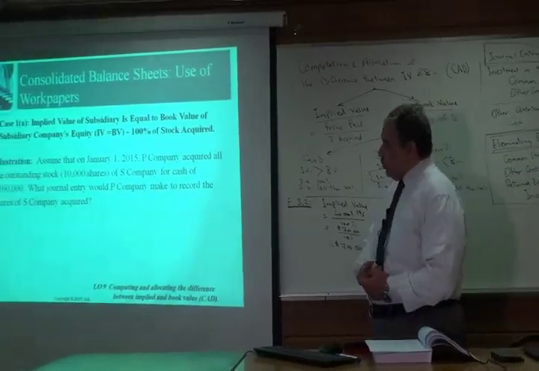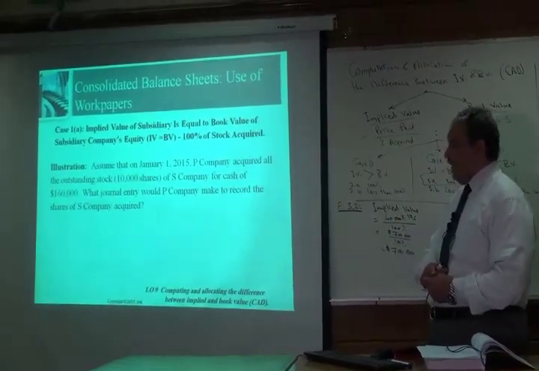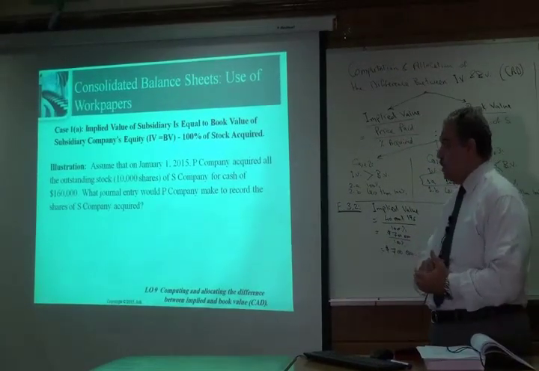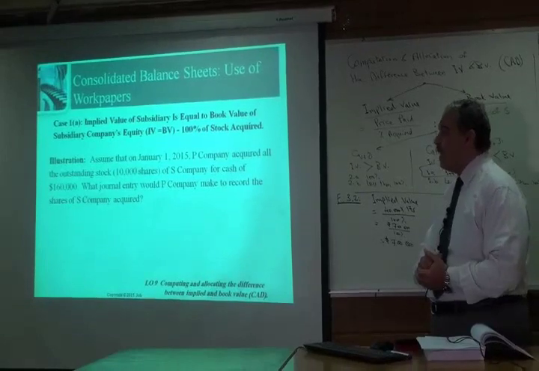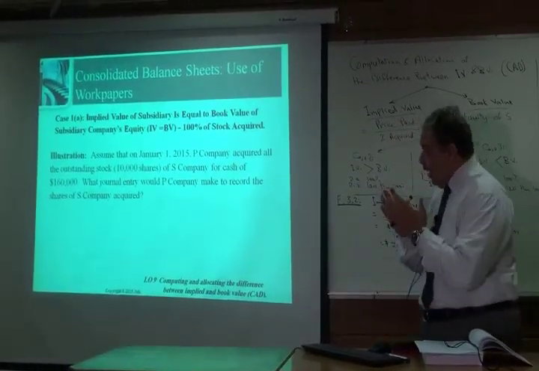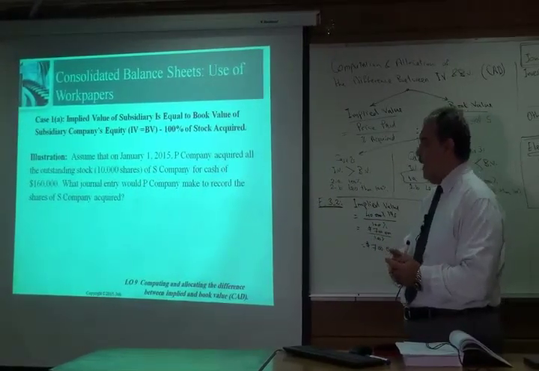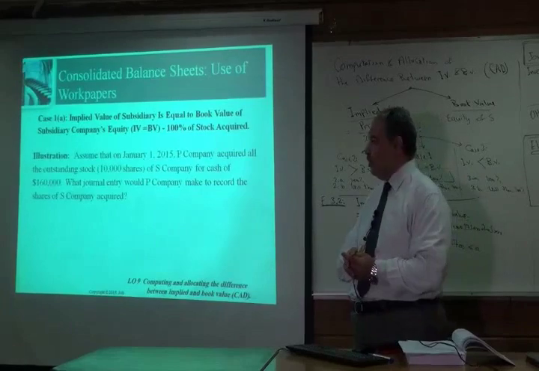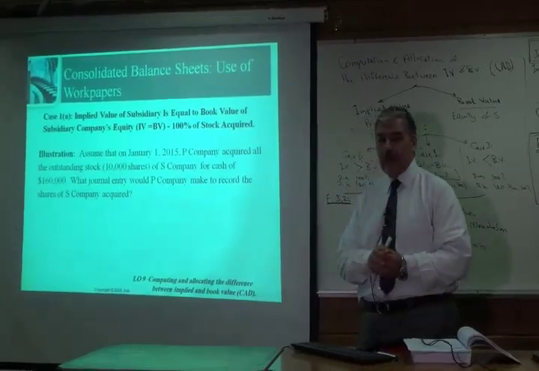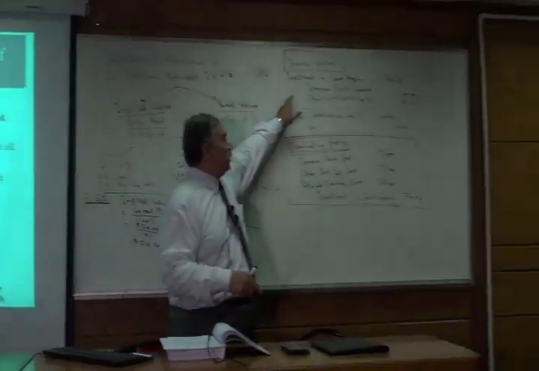Assume that on January 1, 2015, P company acquired all the outstanding stock, which is 10,000 shares of S company, for cash of $160,000. What is the journal entry would P company make to record the shares of S company acquired? So we are required to prepare this entry.